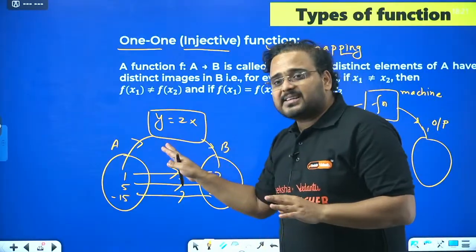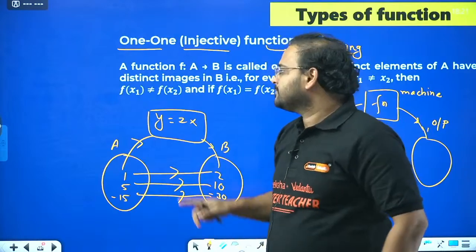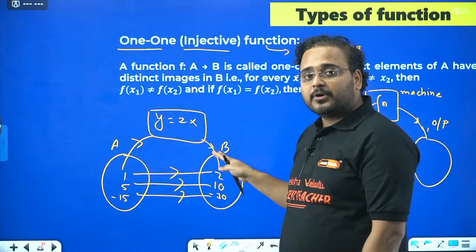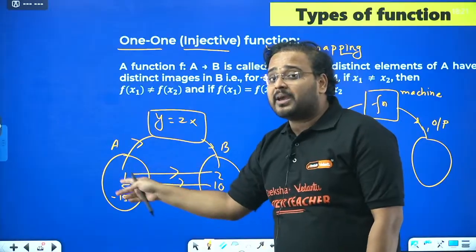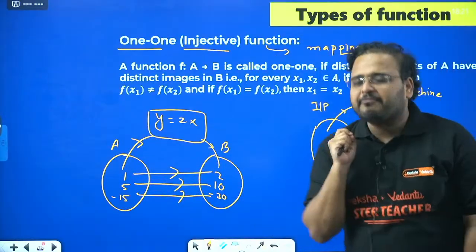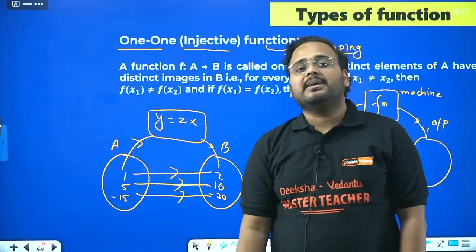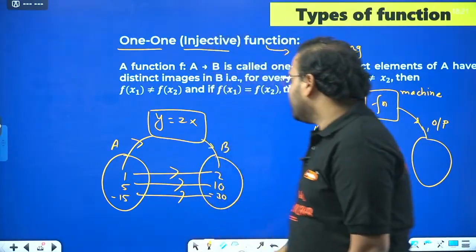Alright. So, what did I say? Function is a machine or a mapping, you want to call whatever it is, which takes some input and gives you some output. Whenever each of these inputs, or the element of the domain, is related to only one element in the codomain, that type of function, that type of mapping is called a one-one mapping. Is it clear? Can you see one-one mapping?